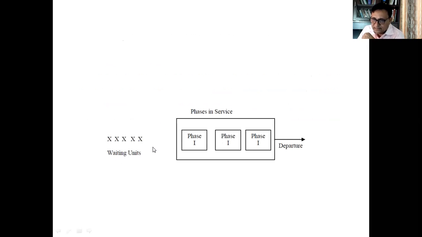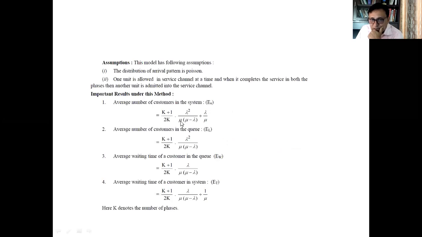For example, there is a waiting unit in front of the gate, then a person enters the queue, and he has to get the service from the first phase, then the second phase, third phase, and then departure. The number of phases is denoted by capital K. If there are two phases, K will be equal to 2. If there are three phases, K will be equal to 3, or so on. If n phases, K will be equal to n. So this is the model which Erlang has developed, and these are the formulas which we'll be using for that.